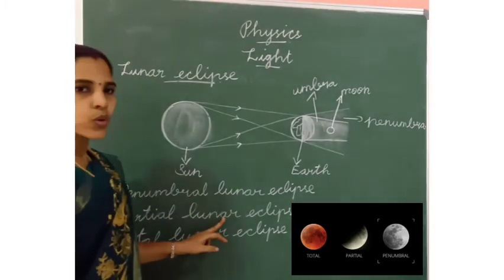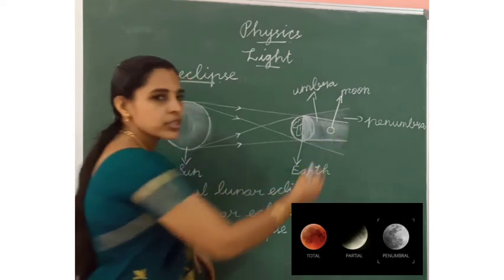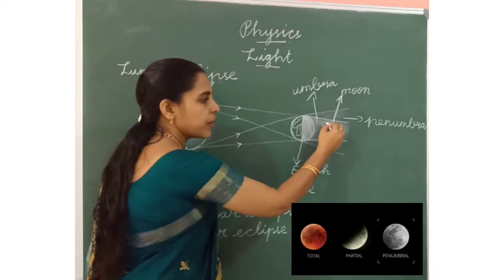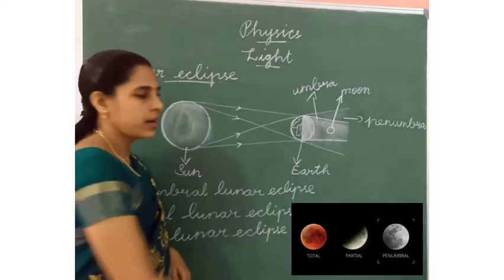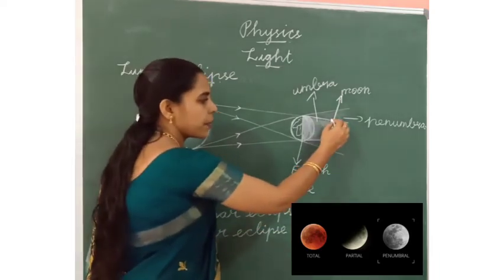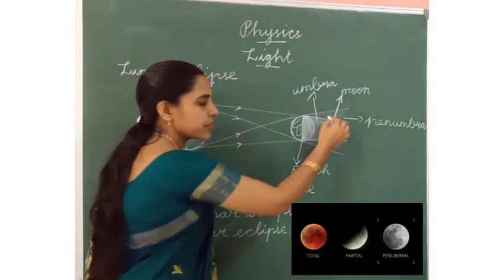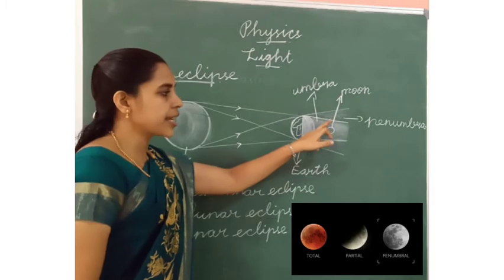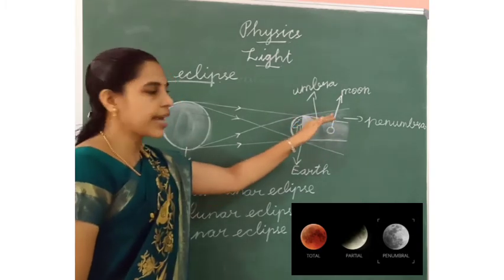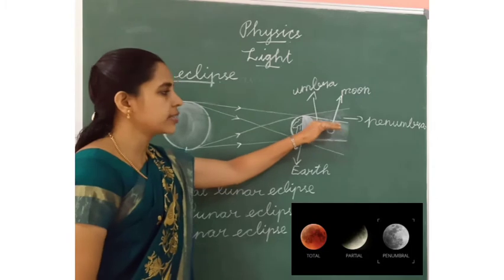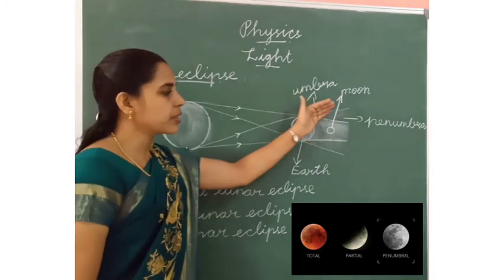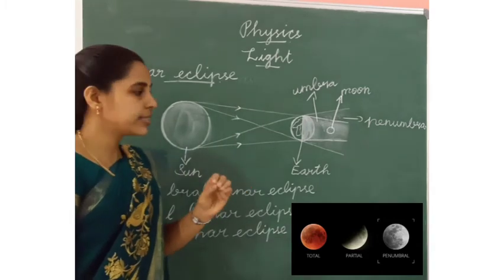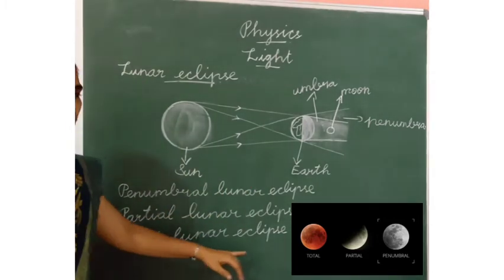Next, a partial lunar eclipse means part of the moon is in the penumbral region and part of the moon is in the umbral region. Part of the moon will be very dark and another part will be in a little shade. Next one is the total lunar eclipse.